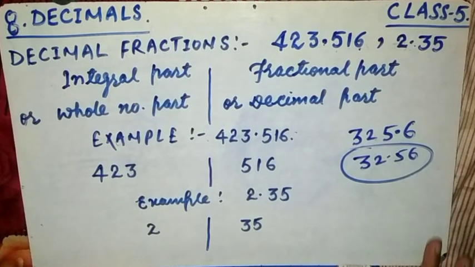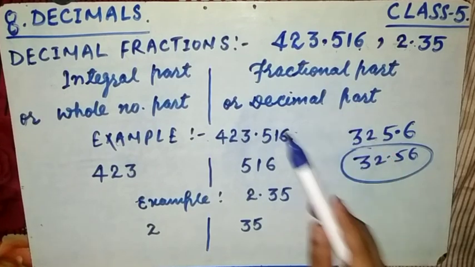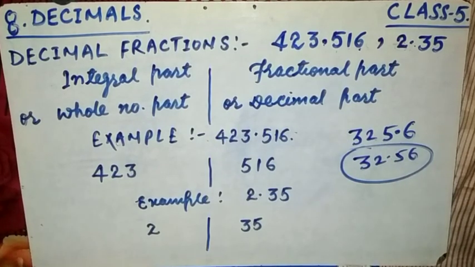Okay, now a decimal fraction is also known as a number that can be written in decimal form.